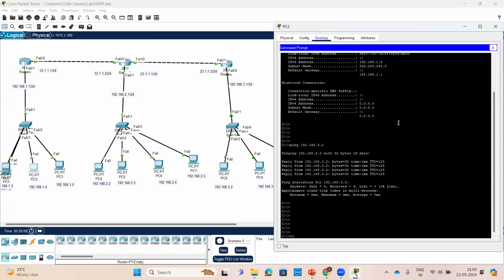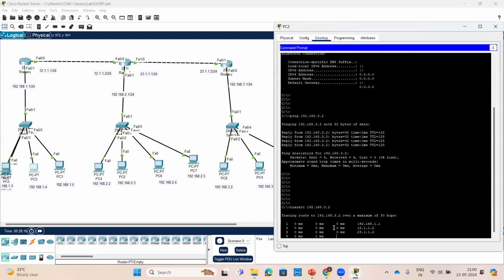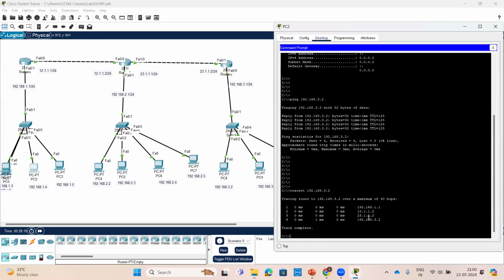Now tracert. On the router we use traceroute, and here we use the tracert command, where rt means route. Tracert 192.168.3.2. We are able to ping, and we are able to trace it also. This is the next hop, which means the gateway, for that interface, on the same network.